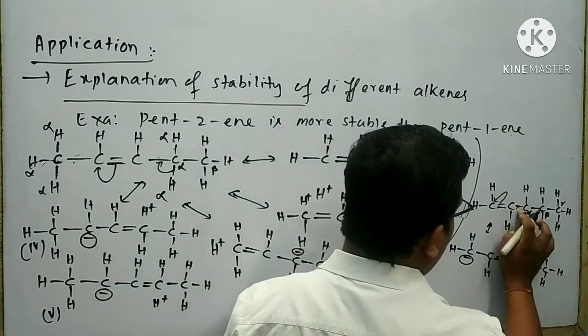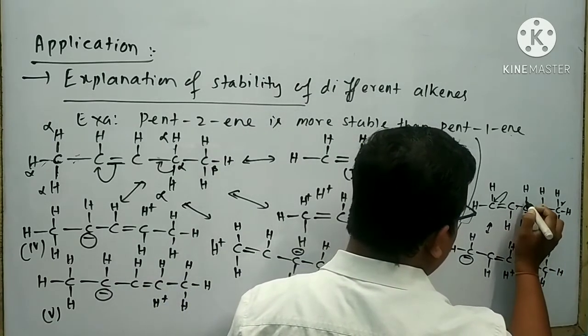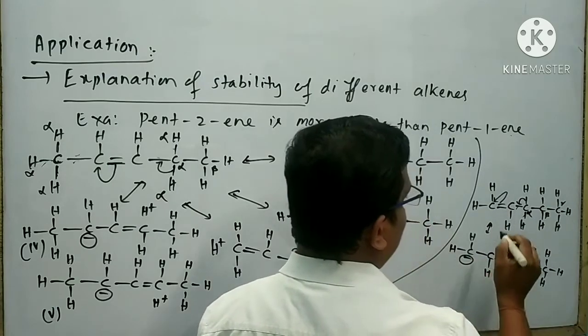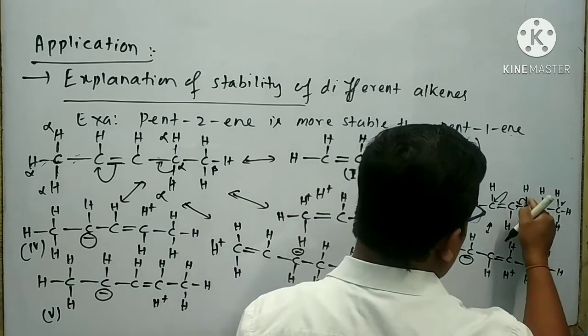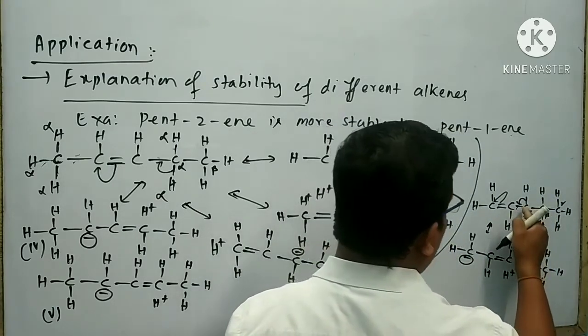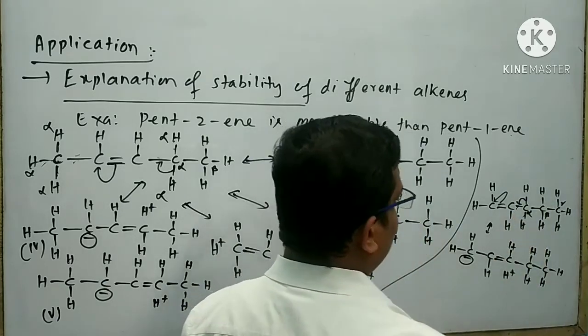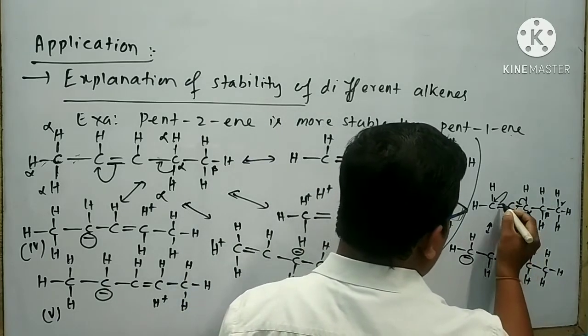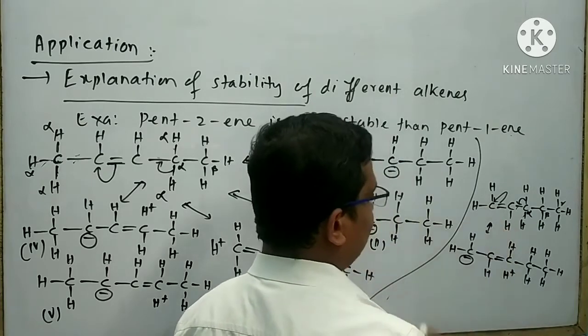Similarly, I can form another hyperconjugated structure like this. Break this bond which is present between the alpha carbon and alpha hydrogen, and you can form your negative charge.